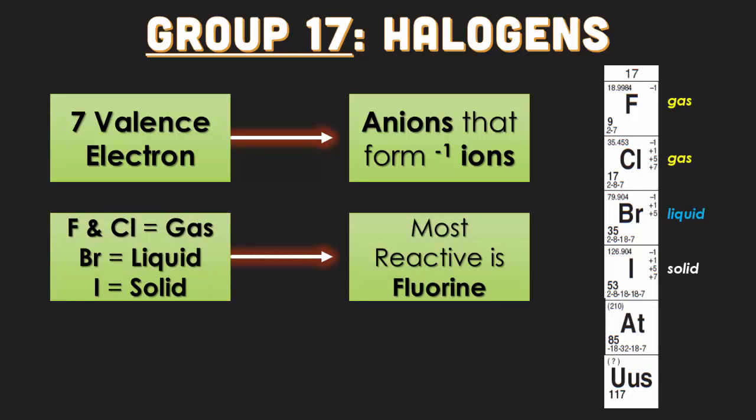So fluorine and chlorine are the gases in the group. Bromine is a liquid. And iodine is the only solid in that group. You have to know that. We also know that fluorine is the most reactive of all of these halogen elements.